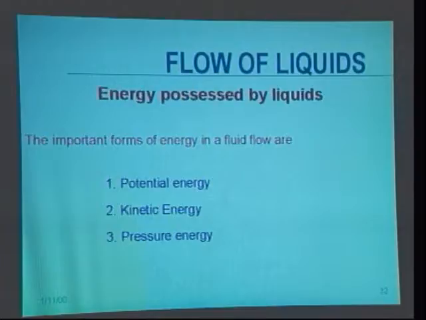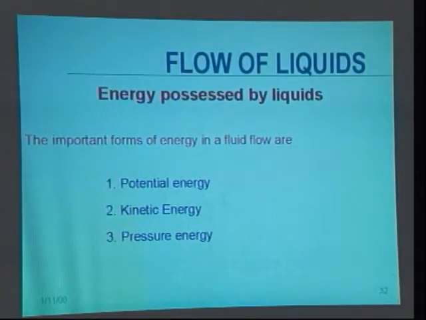The important forms of energy in a fluid flow are, first, potential energy. As we know, it is the energy possessed by the fluid particle by virtue of its position or elevation from the reference plane. Second is the kinetic energy.